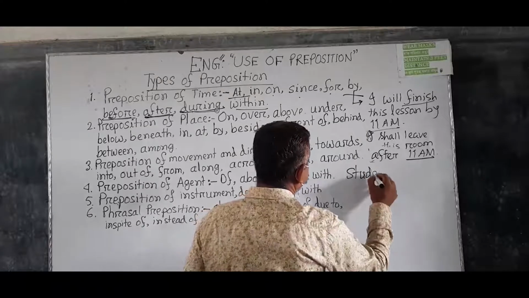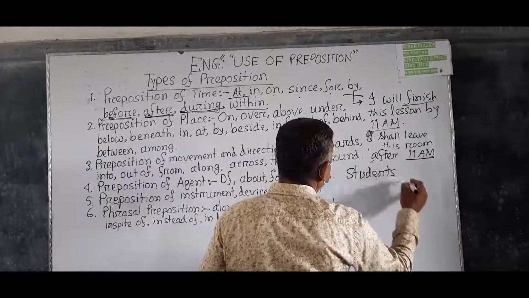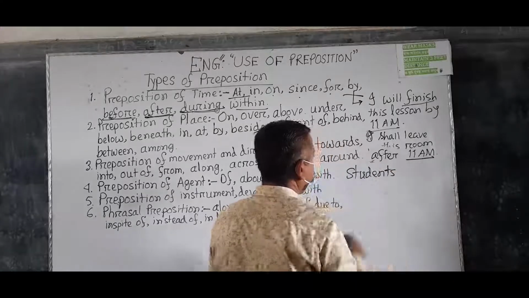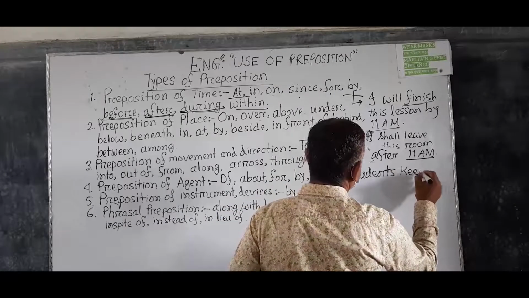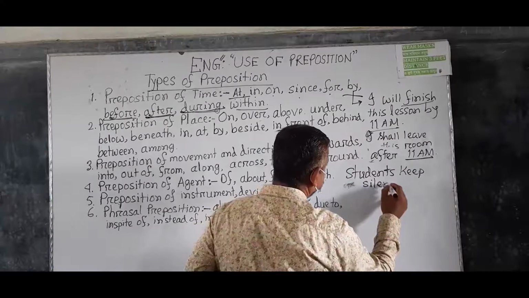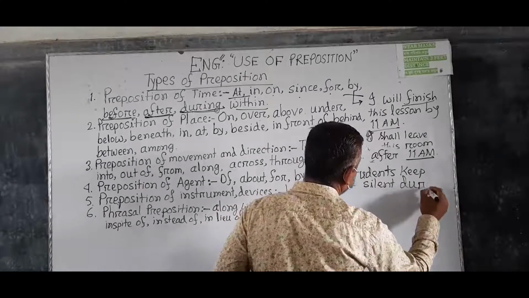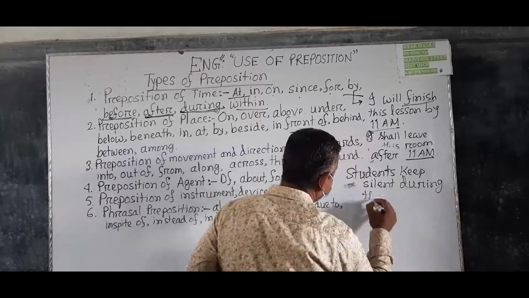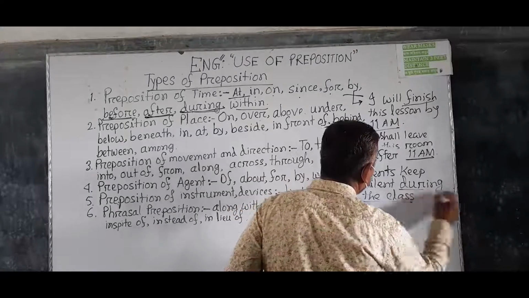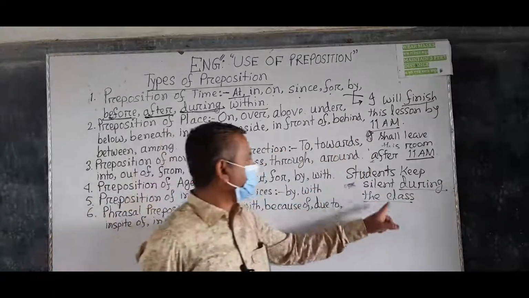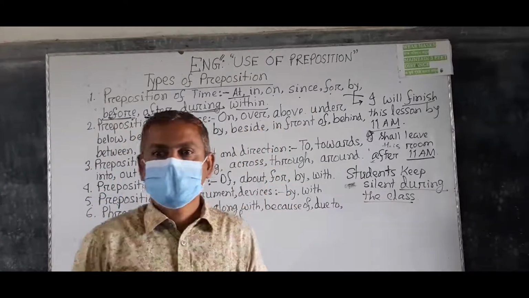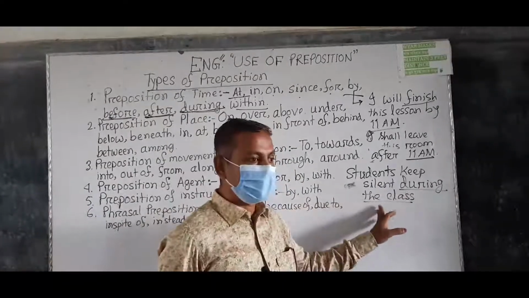Now, students, keep silent during the class. Okay. So during has been used before the class.